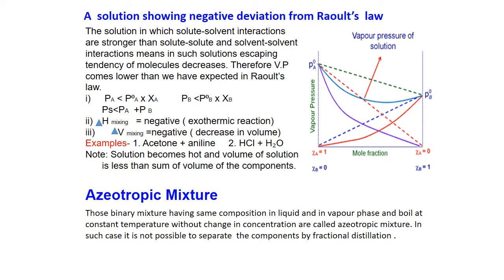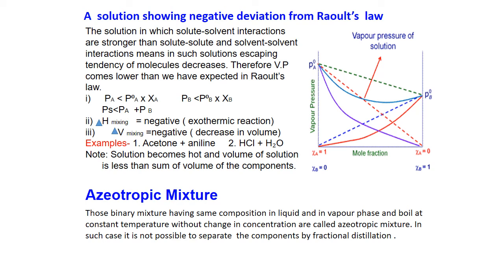How can we identify positive or negative deviation? In these cases, on mixing two, the reaction is exothermic and the solution will be warm or hot. And on mixing two, the volume change will be negative, means a decrease in volume will take place. Suppose we add 20 plus 20, the volume will be less than 40 ml. One thing new is there.